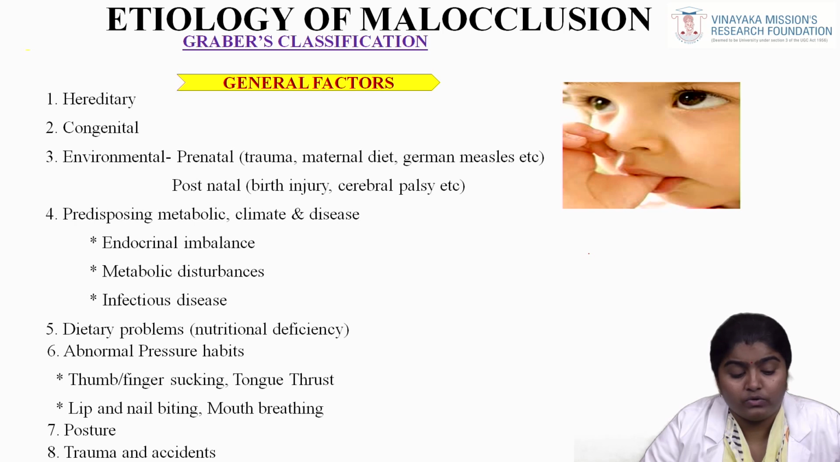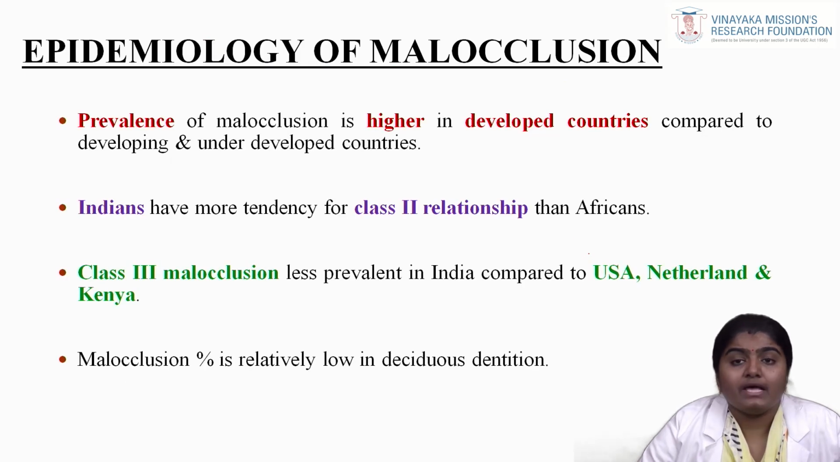In children we get to know of thumb sucking habit and tongue thrusting habit and lip and nail biting and mouth breathing, and also postures and trauma and accidents. This includes both the general factors and local factors. What is the epidemiology of malocclusion? The prevalence of malocclusion is higher in developed countries compared to developing and underdeveloped countries.